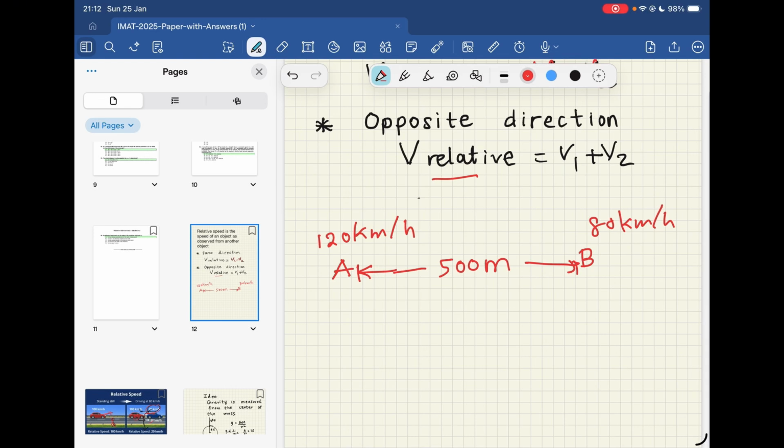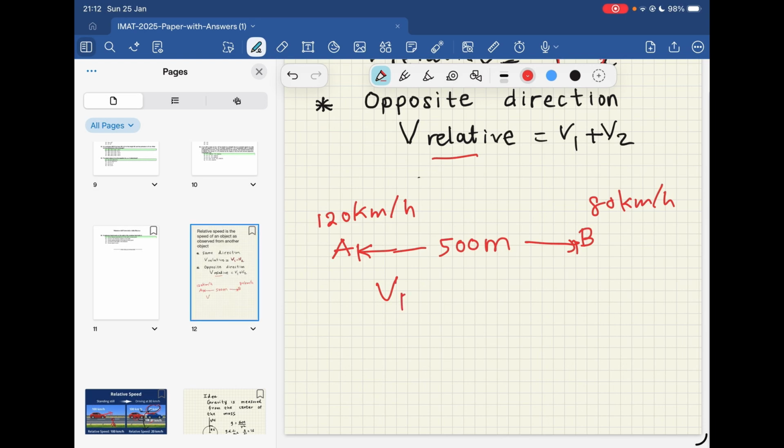So we have to find out the relative speed. Since they are going in the same direction, to find the relative speed, we're going to subtract. So the relative speed is going to be 120 minus 80, which is 40 km per hour. Now you can imagine that car B is perfectly still, and car A is driving towards B at exactly 40 km per hour.